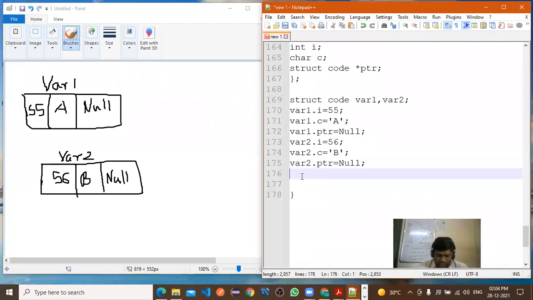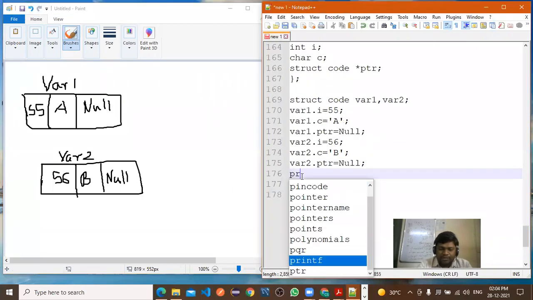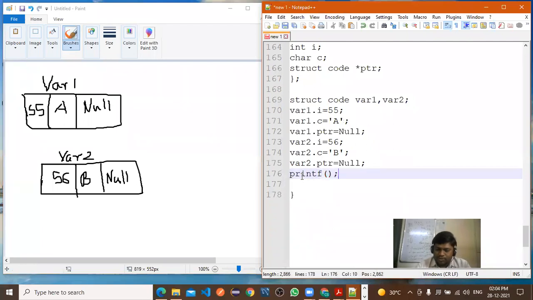Now all of you give attention here. Now I want to print. So how to print? I have to print the values. Now how to print?